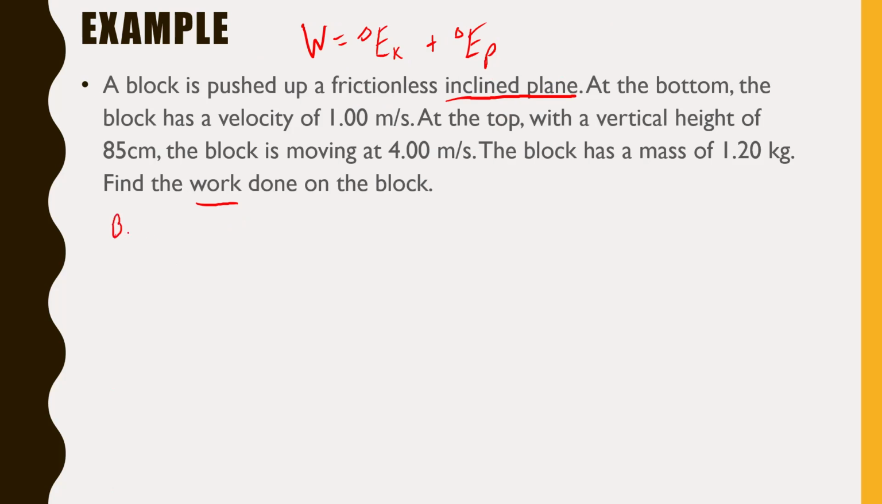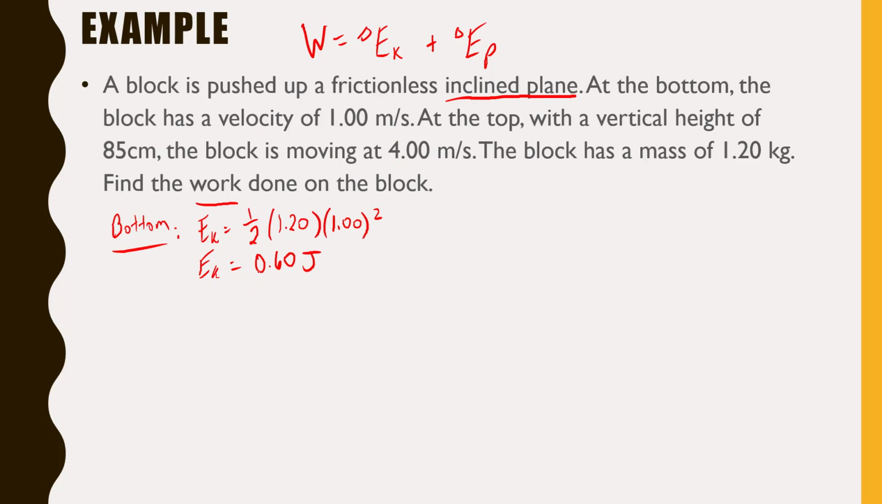So at the bottom of this inclined plane, we know that we had a velocity of 1 meter per second, which means we already had some kinetic energy. So our kinetic energy at the bottom, let's just say EK, is going to equal 1/2 times mv squared. So 1/2 times 1.20 times our velocity, which was 1.00 squared. This, of course, at the bottom is going to give us an EK of exactly 0.60 joules. That was your kinetic energy at the bottom of the hill.